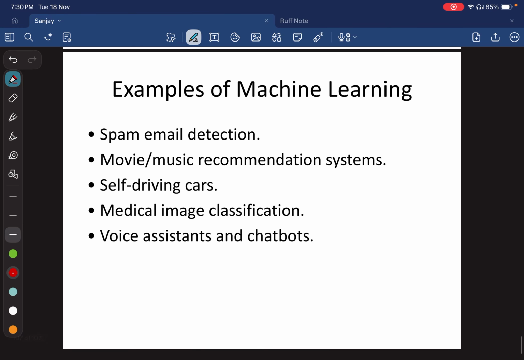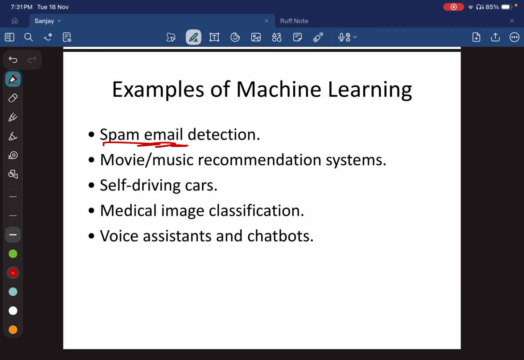In the real world, machine learning is used in spam email detection, like spam or not spam, movie recommendation systems, self-driving cars, medical images, voice assistants and chatbots.